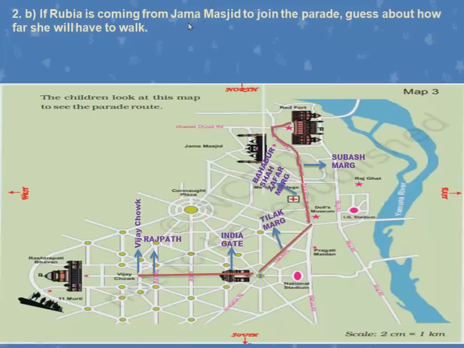Tell me. She is coming from Jama Masjid. Can you find where Jama Masjid is? Can you see the masjid anywhere? Yes, here you can see the masjid. This is Jama Masjid. So, she has to join from here to here. Yes or no? So, if you take a scale once again and measure this line, the distance from here to here, you will get it nearly exactly 1 centimeter.